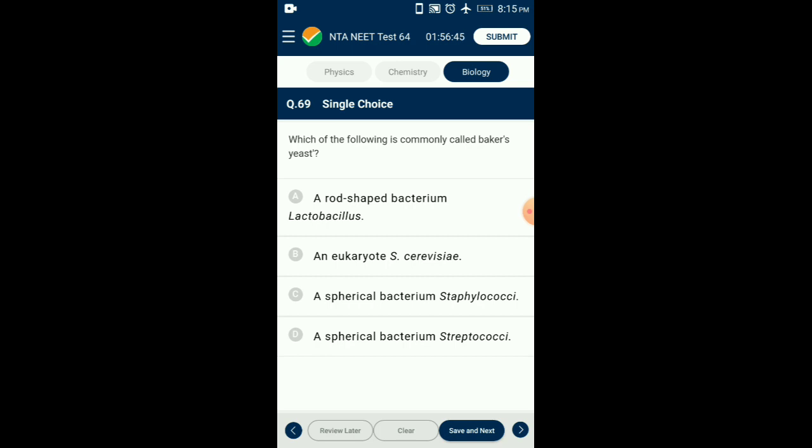Question number 69. Which of the following is commonly called Bacchus yeast? Saccharomyces cerevisiae is commonly known as Bacchus yeast or Brewer's yeast. It is used for bread making. It is also used for production of beverages like whiskey, wine, brandy, and rum. It is used for fermenting fruit juices and malted cereals for making ethanol. So the answer is option B, the eukaryote Saccharomyces cerevisiae.